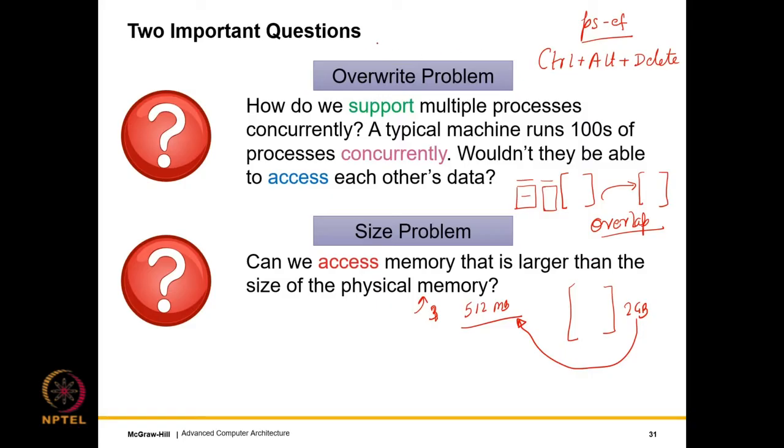So let me call this the overlap/overwrite problem, and we will refer to it interchangeably, and the size problem. Both of these need to be fixed to create a computer system out of just a processor. A computer system, as you would recall, runs multiple processes concurrently at the same time.